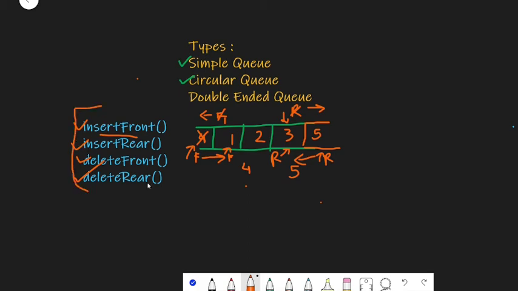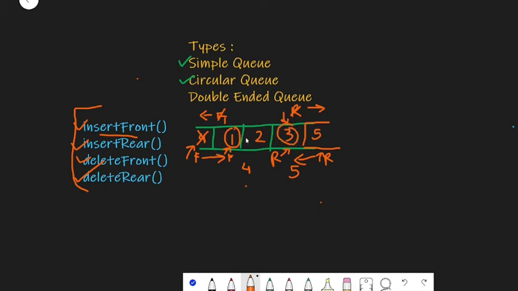Apart from these methods, we also have get front and get rear. We have isFull and isEmpty methods also. So what does this get front method do? It tells me what the element is. Since we have performed this delete operation, currently our front is pointing to this element 1. So if you write get front, 1 will be printed. And if you write get rear, currently our rear is pointing to 3, so 3 will be printed over here.